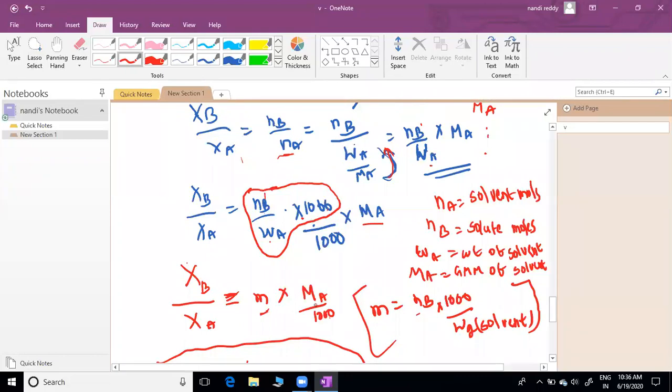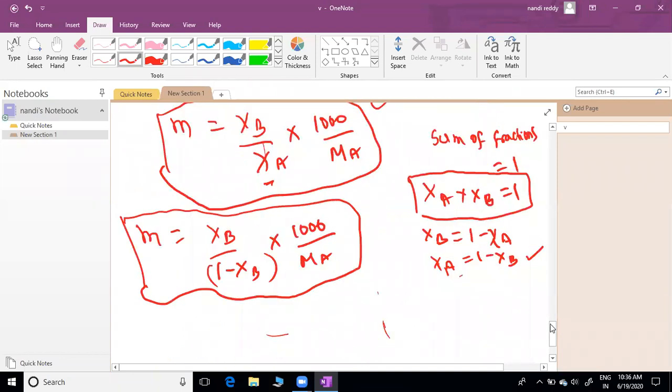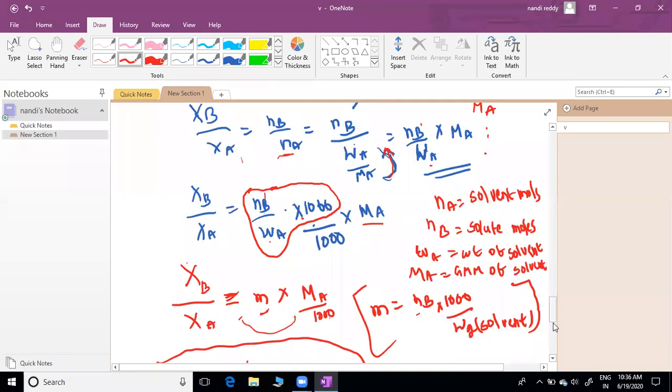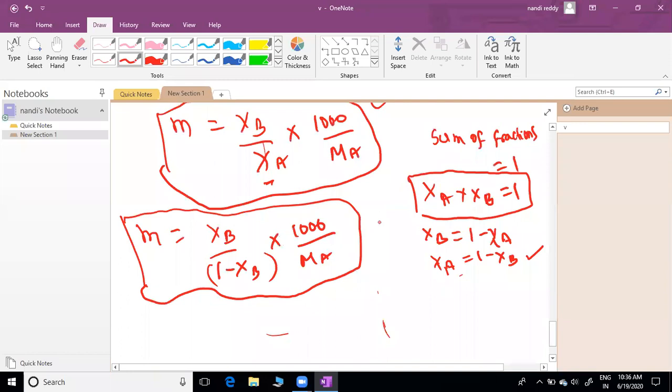Keep here m equal to. I can take this 1000 here and Ma also by dividing, I will get, rearranging. I didn't do anything, just rearranged that equation. Just rearranging that equation, we got finally this.